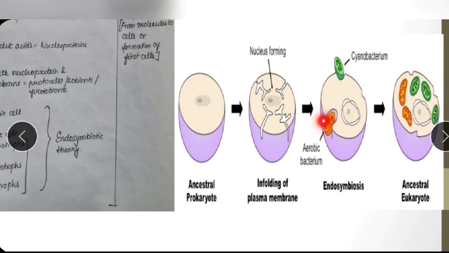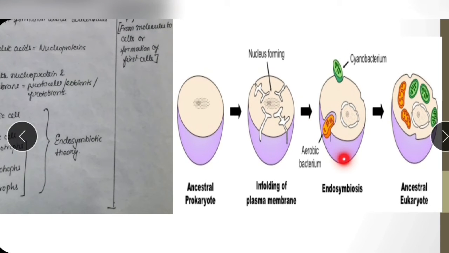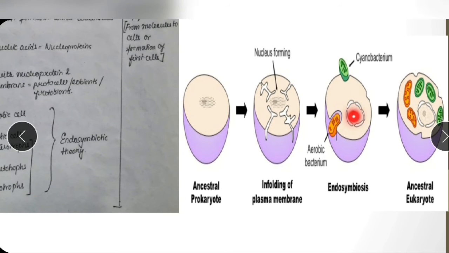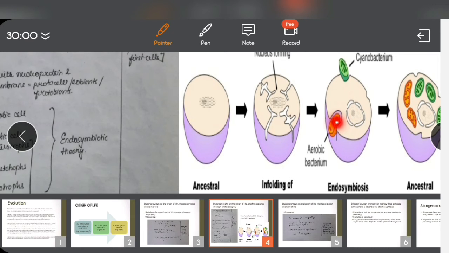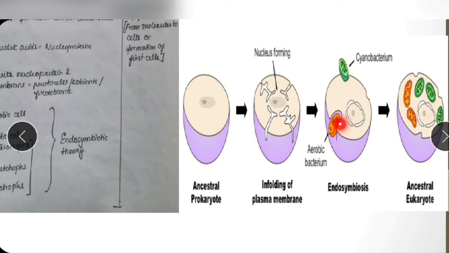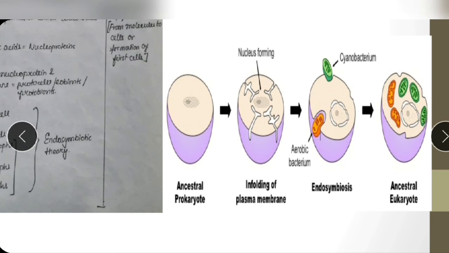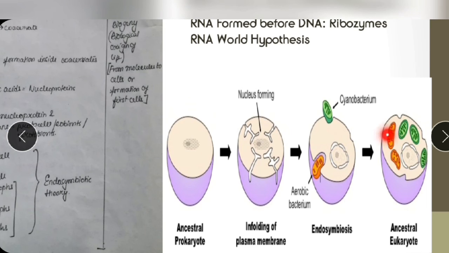So this got engulfed by this cell and it stayed within the cell. Instead of digesting this yellow color structure, the cell retained it inside its body. It did not digest it. It retained it in the form of structures like this. These structures are now known as the mitochondria.